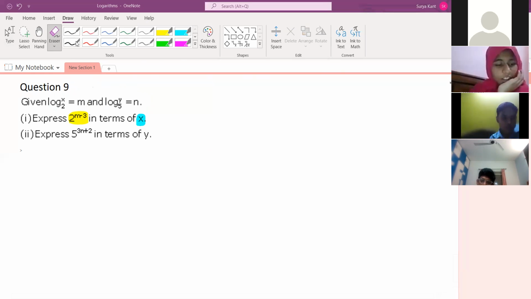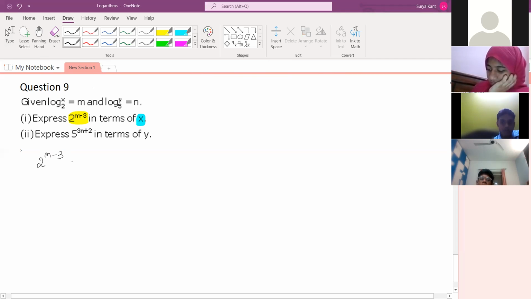Sir, could you do it? Yeah. 2 to the power m minus 3 is equal to what we can write? 2 to the power m divided by 2 to the power 3. We write like this, no? We can write like this or not?